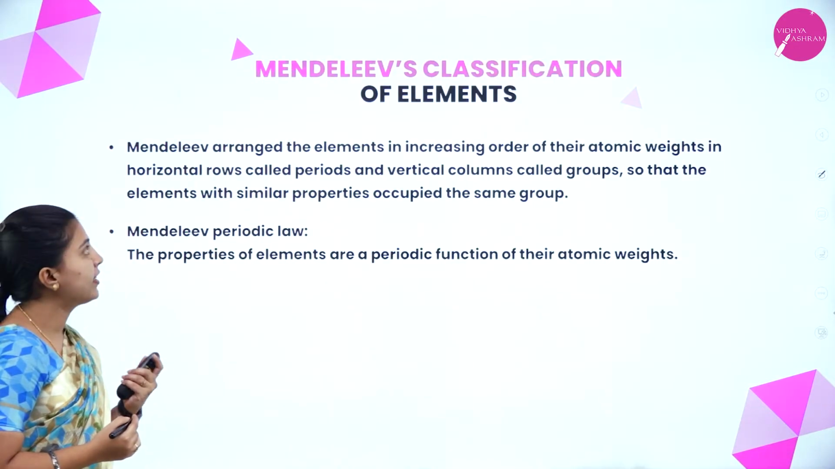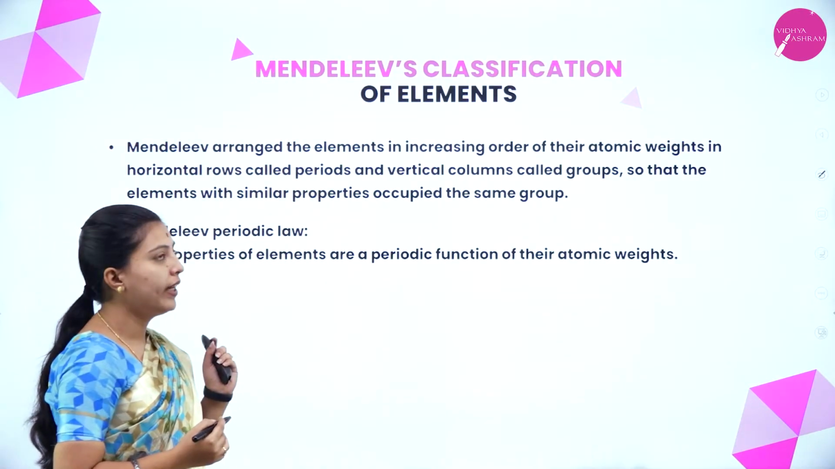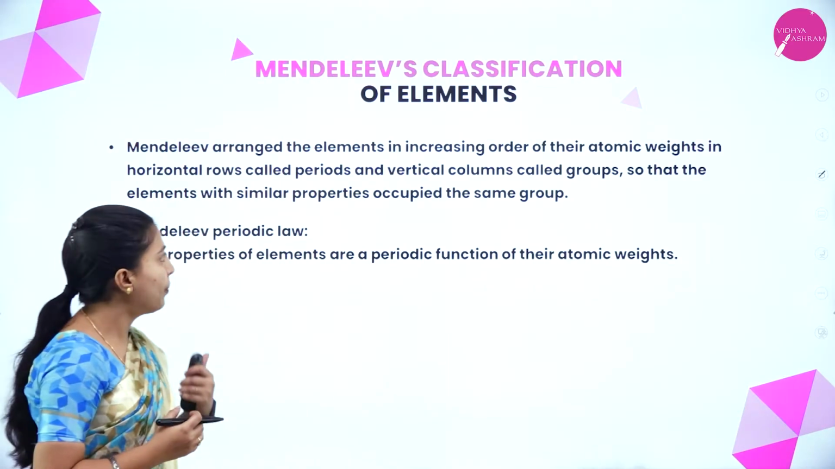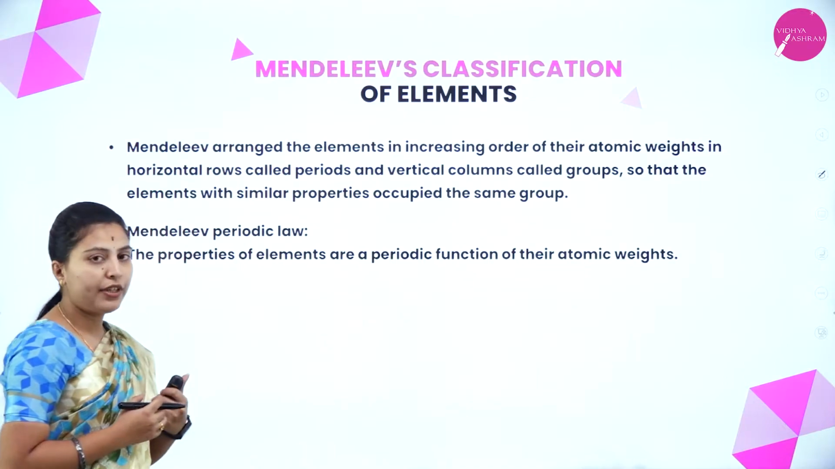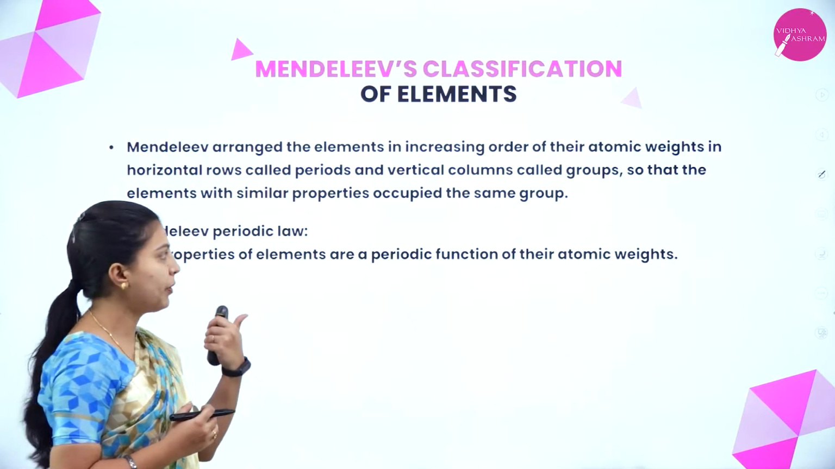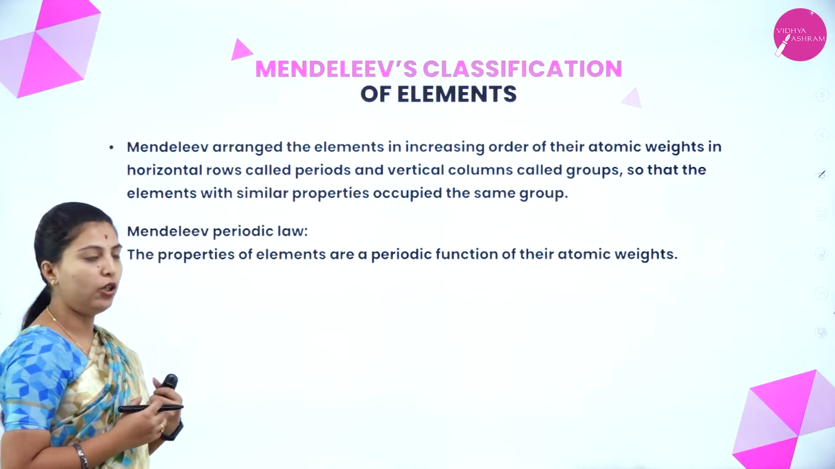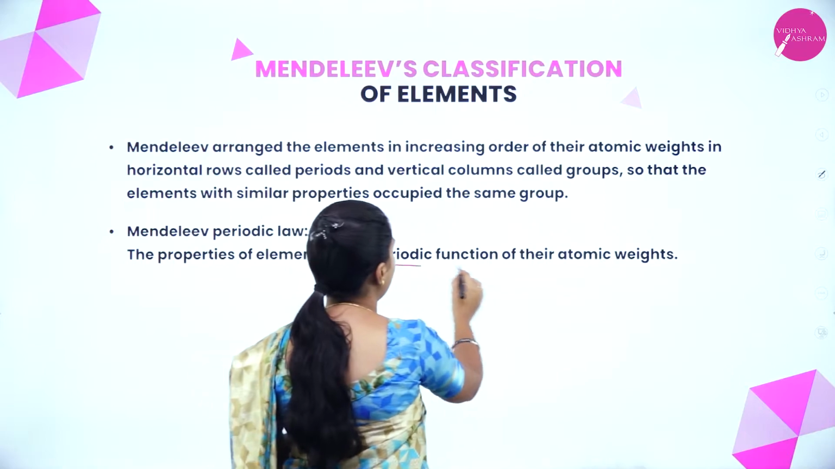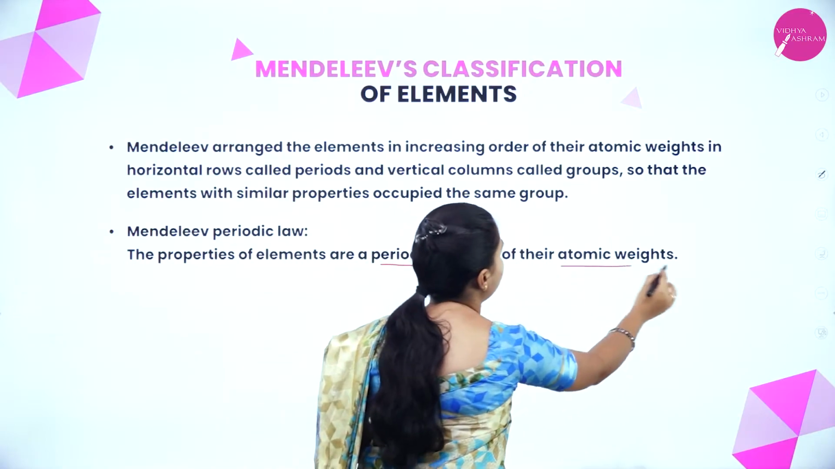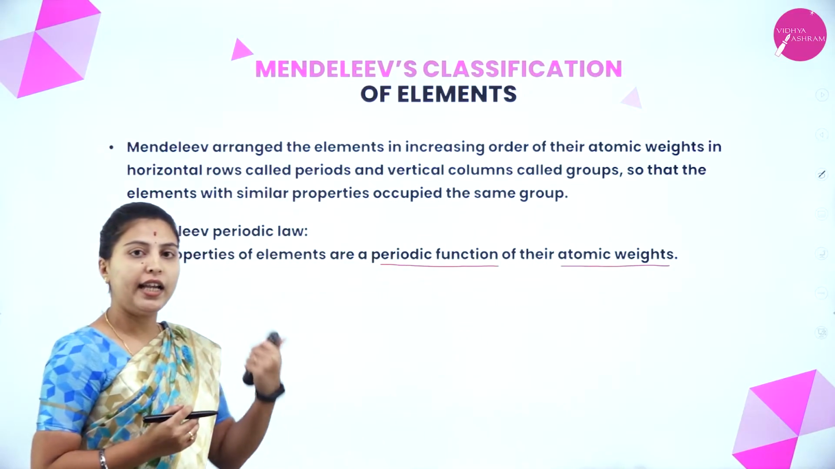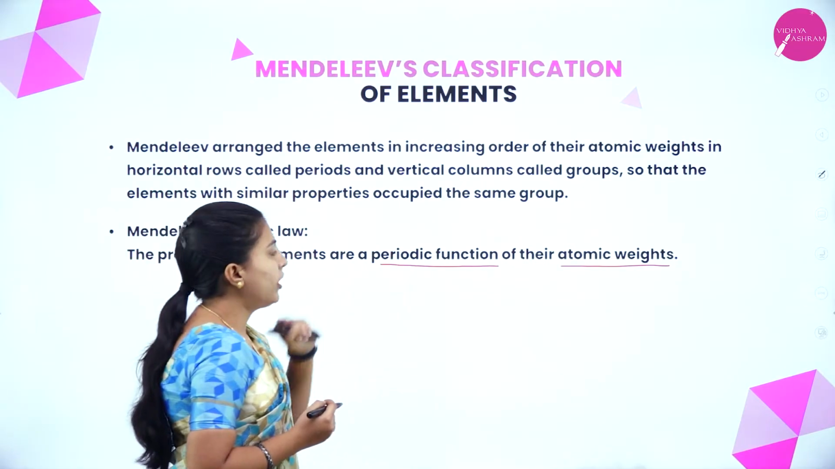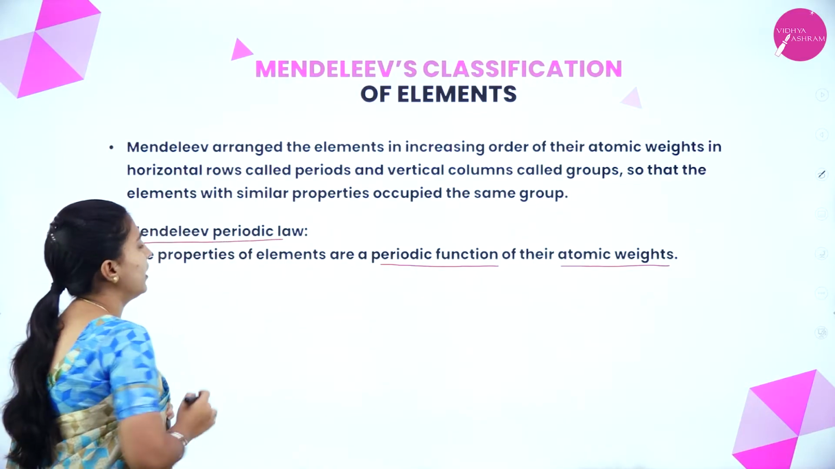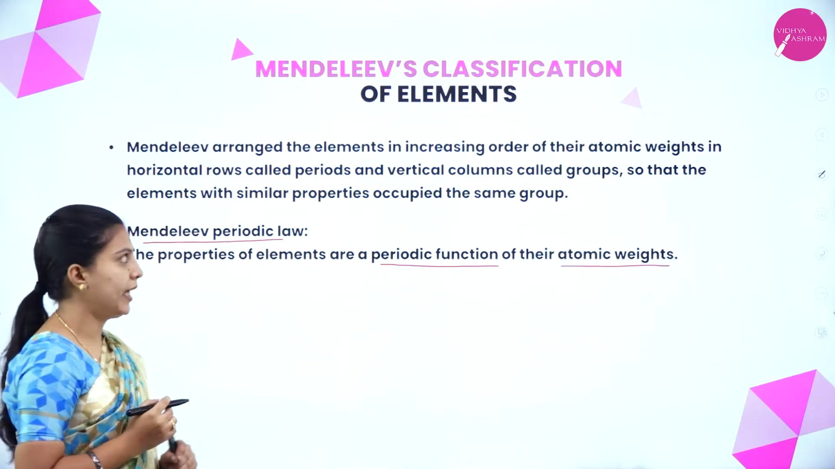Okay. Next, Mendeleev's classification of elements. Dmitry Mendeleev is a Russian scientist who proposed the classification of elements, or the Mendeleev periodic law. What he told: the properties of elements are a periodic function of their atomic weights. On the basis of the elemental atomic weights, it will show the periodic function. Okay, that will be the statement of Mendeleev's periodic table.